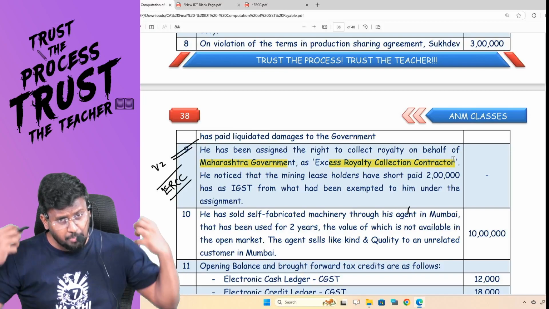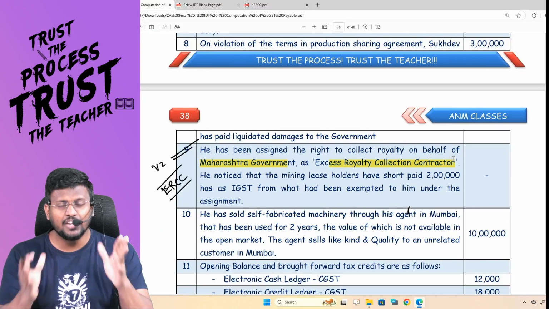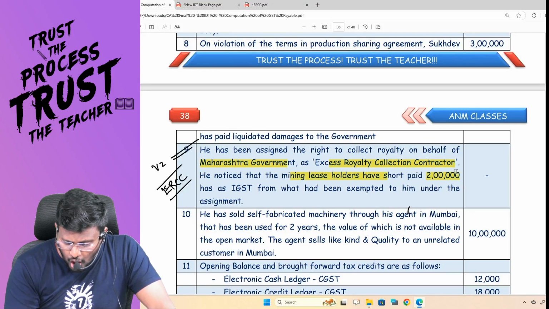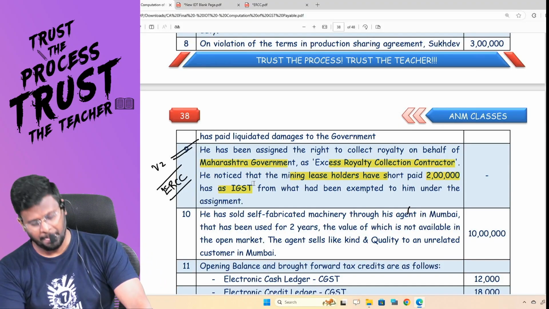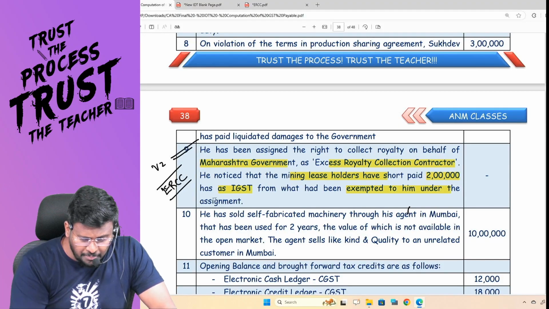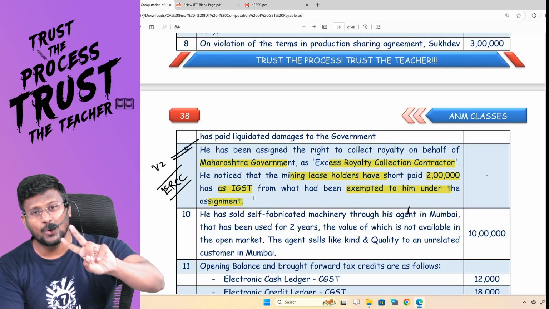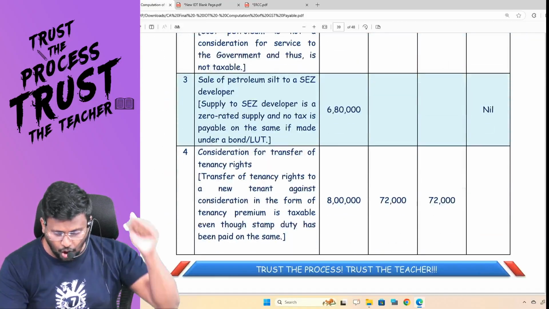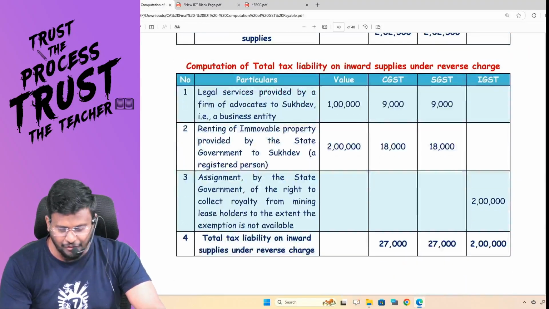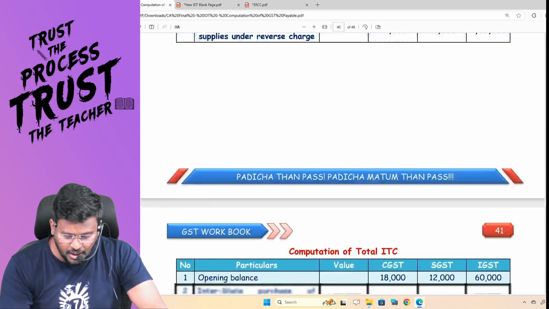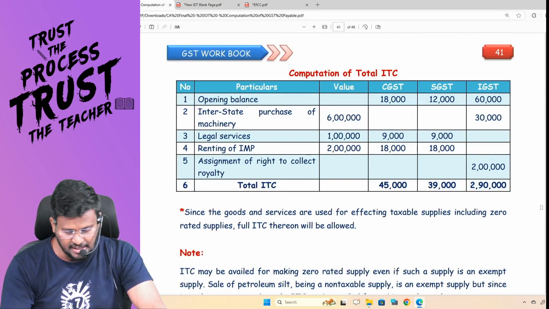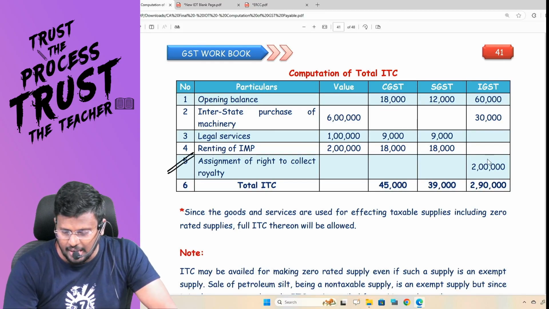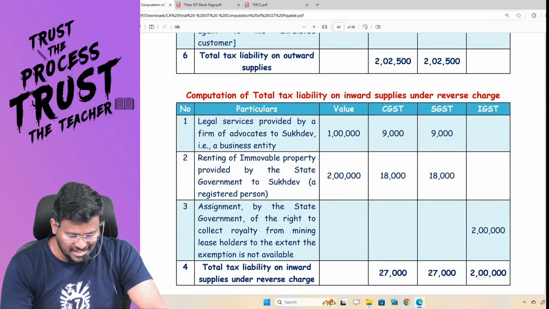But if the GST exemption is more, then the differential amount ERCC is liable to pay as tax. He noticed that the mining leaseholder has short paid 2 lakh as IGST from what had been exempted to him under the assignment. So there is a short payment of 2 lakh IGST. Now this 2 lakh IGST should be added to the output tax liability of this ERCC, because whatever difference is there, my dear lovable students, has to be paid by the ERCC. So the assignment of right to collect royalty, 2 lakh, should be added to the output tax liability.